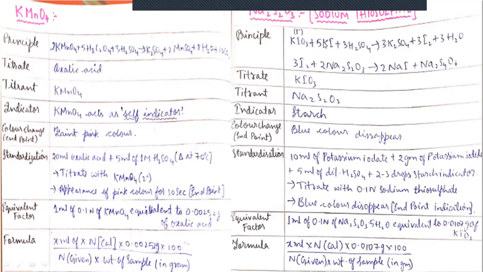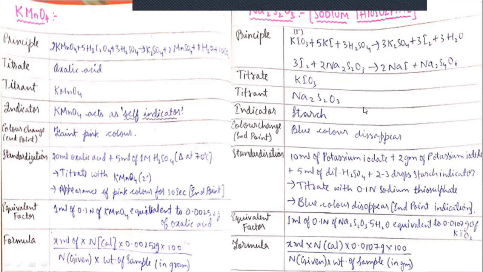So this is the reaction that occurs between these two compounds, potassium iodate and sodium thiosulfate. In this reaction, iodine will be liberated, and the liberated iodine will be titrated with sodium thiosulfate. So that's why this is a type of iodometry.